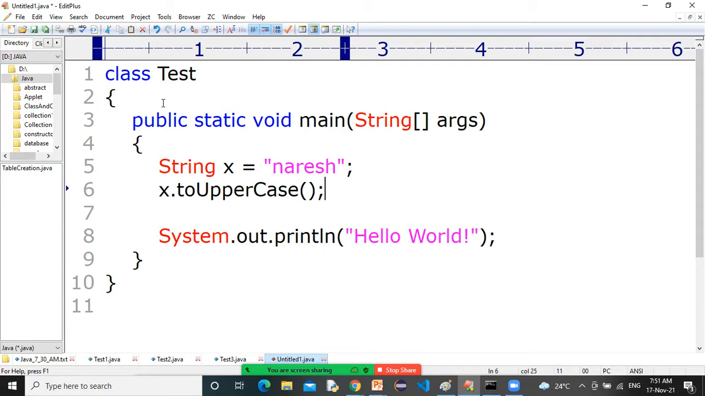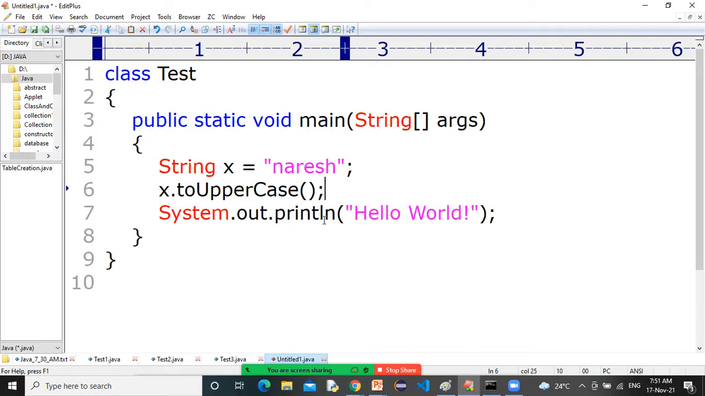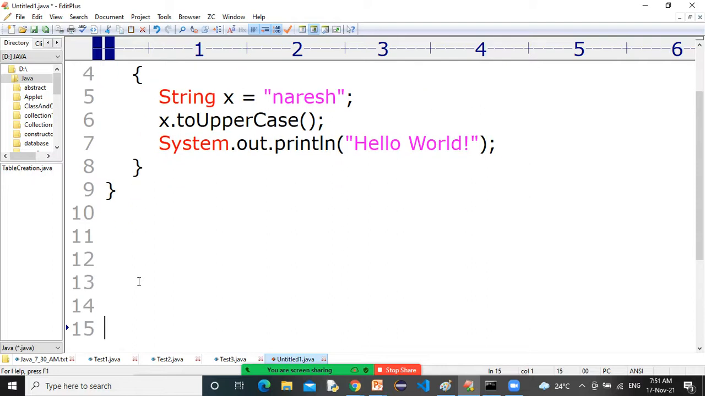It is a valid method, sir. toUpperCase is a valid method of the String class. And I hope I told you how to write a class and how to write a method in Java, right?